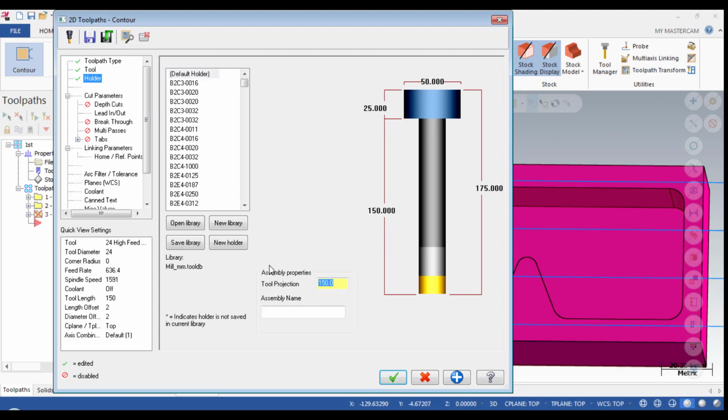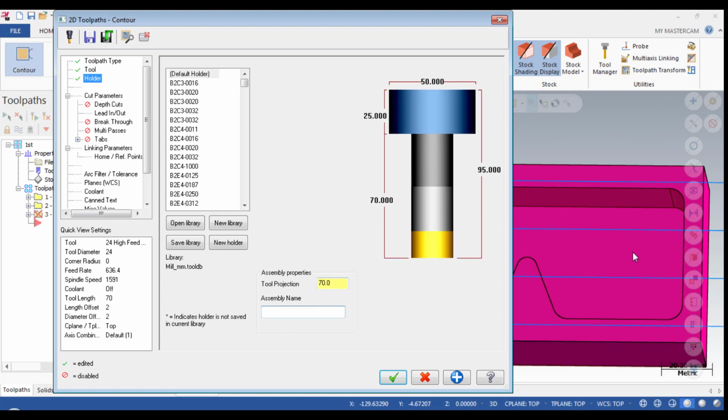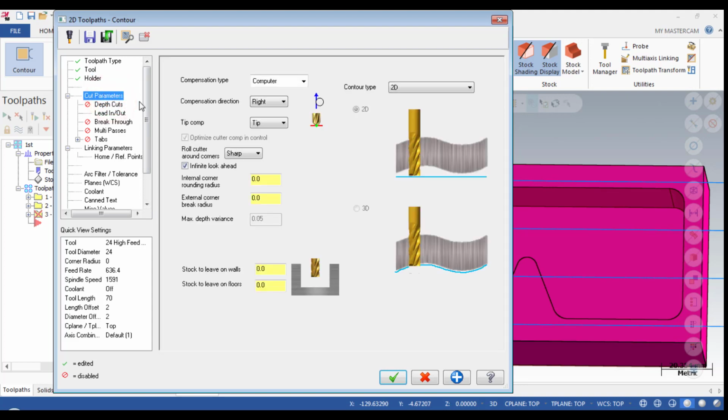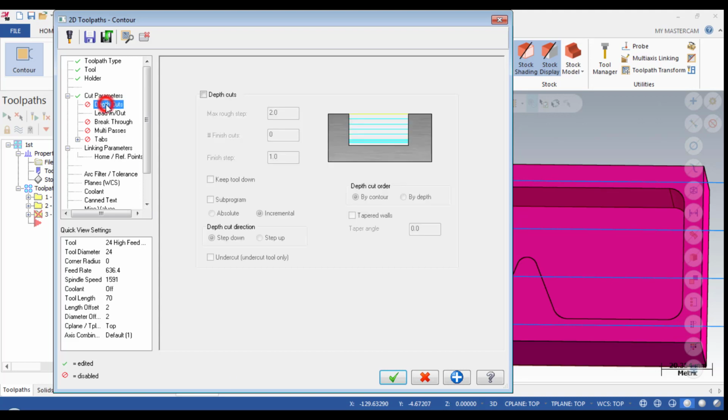For holder, I will just leave the holder as default, but I need only 70 mm for tool projection. Because it is only 40 mm depth it is going to machine, so I'm just giving 70 mm. And when it comes to cut parameters, we are going to set 0.5 as the finishing stock in both the areas.